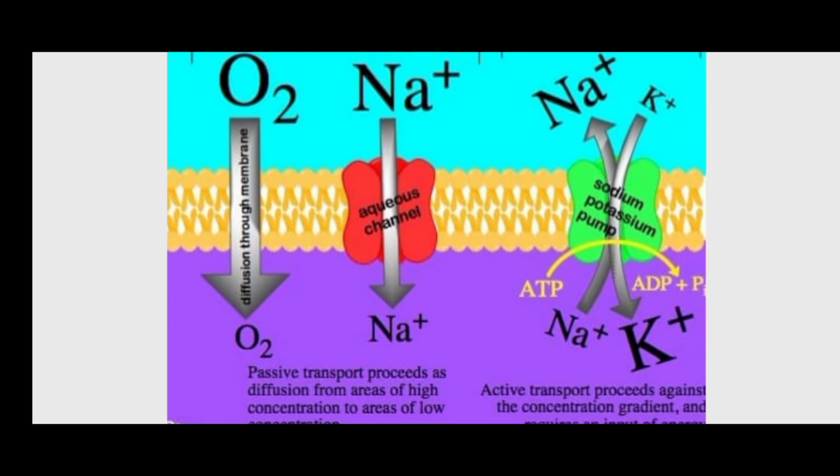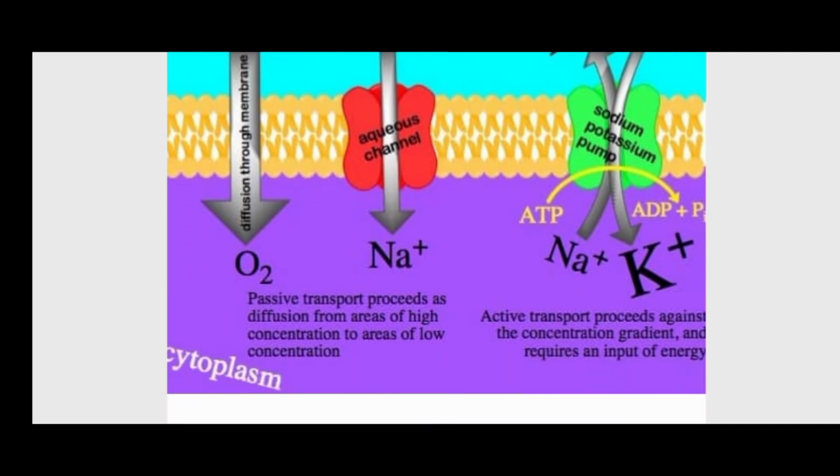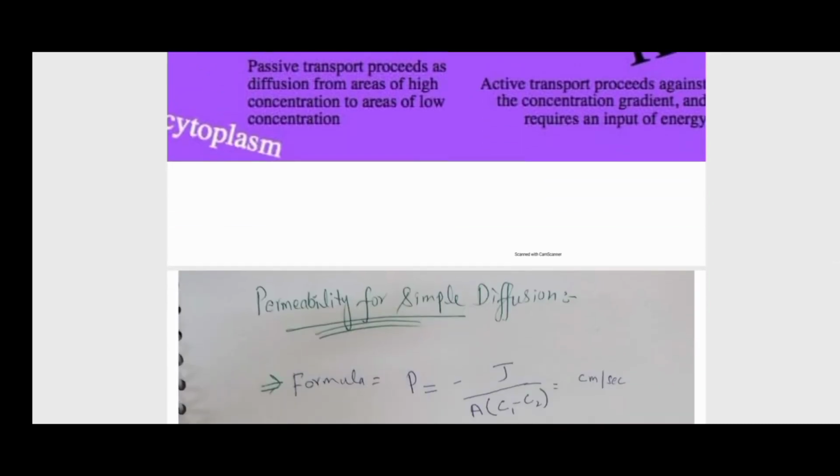In this, both molecules go in different directions. Potassium goes to the inside of the cell and sodium goes outside of the cell. Sodium goes from low concentration to high concentration, provided with energy. Sodium is more outside and potassium is more inside. In each sodium potassium pump, 3 sodium go out and 2 potassium go inside. This is against the electrochemical gradient.